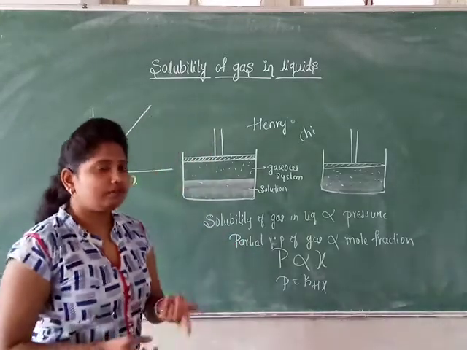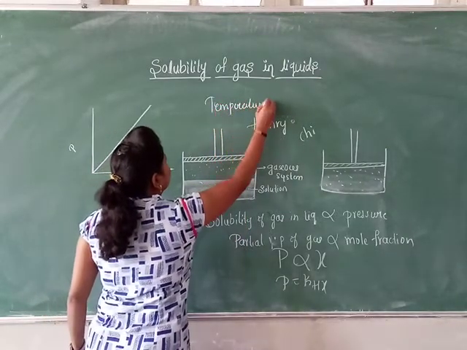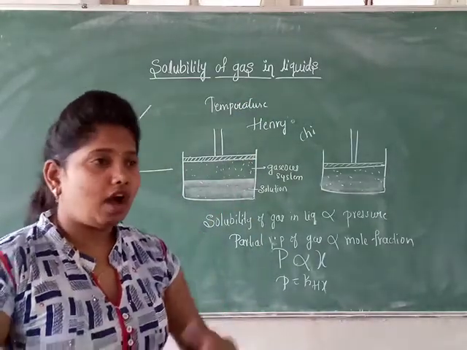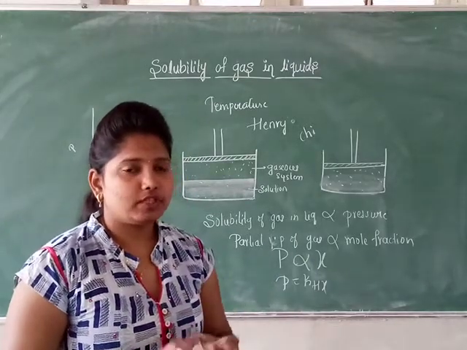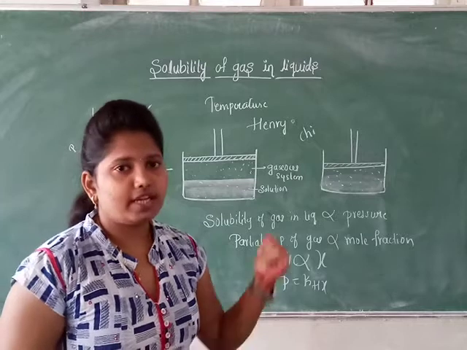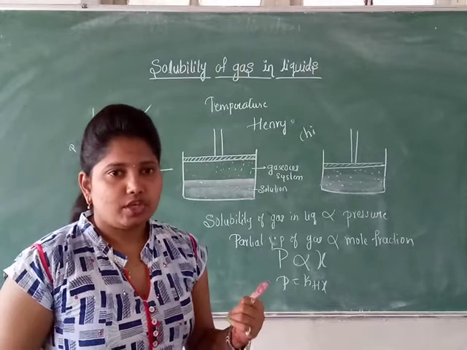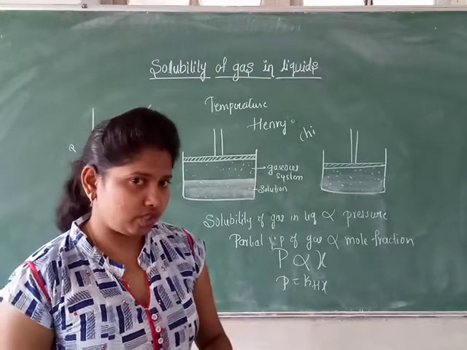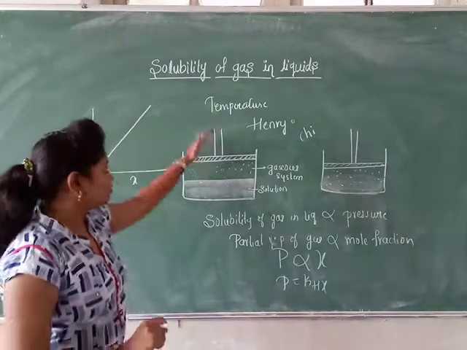One more factor, that is temperature. In the solubility of solids in liquids, how does temperature affect the solubility? I told you that in the solubility of solids in liquids, if we increase the temperature, the solubility increases. But here it is the reverse case: the solubility decreases with increasing temperature. So do you know the reason why the solubility of gas in liquid decreases with temperature, while the solubility of solids in liquids increases with temperature? What is the reason behind it?